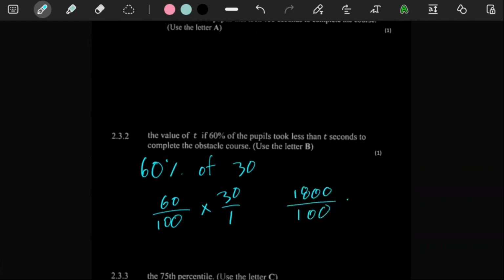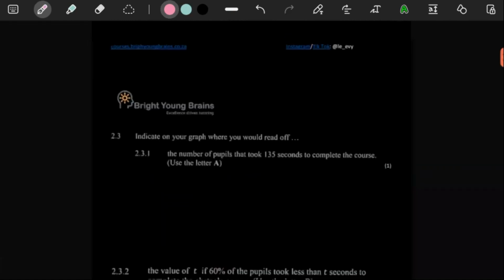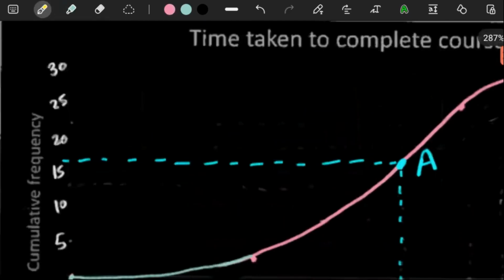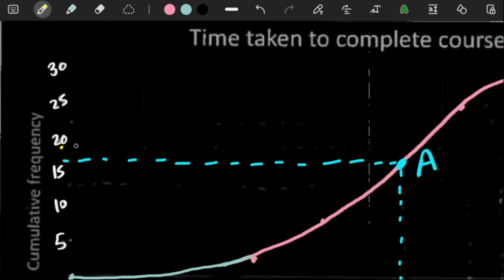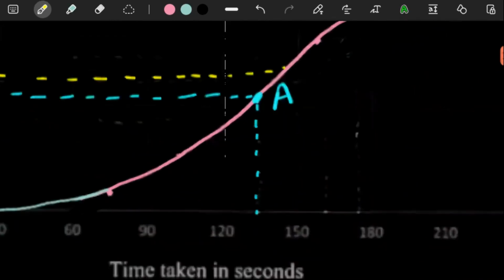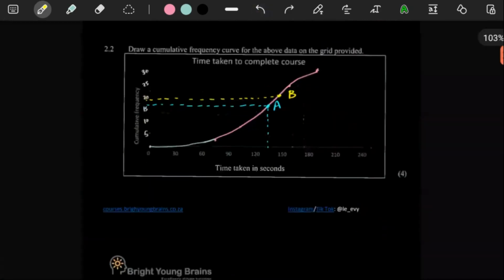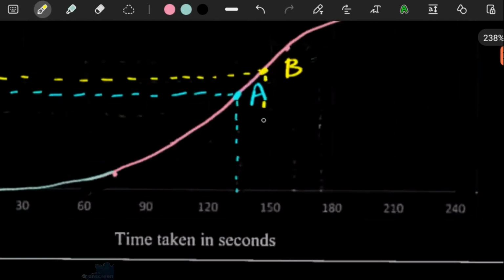I don't even know why I'm doing this with my head when I can just use a calculator. But yeah, so 60% of everyone is around person number 18. So what we know is 18 would be just below the 20. So somewhere over there is where 60% of the people would be. So you can just trace that to our ogive, and then there is where we would read off 60% of the people. So here you could trace it down to the bottom, but you don't have to, but we can just for the vibes, because why not?